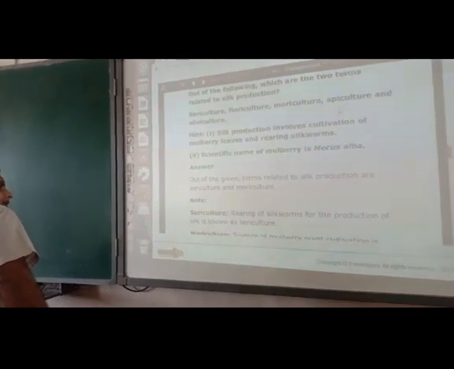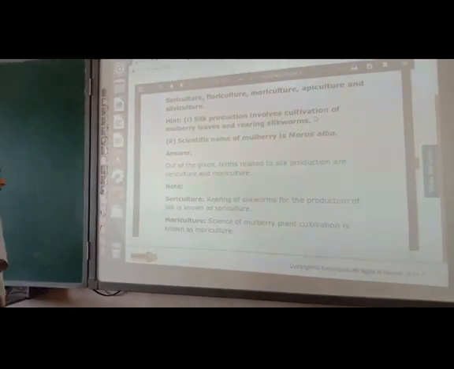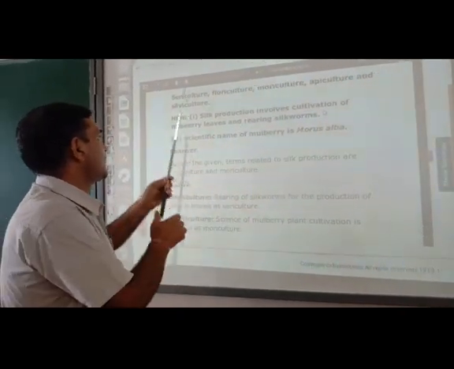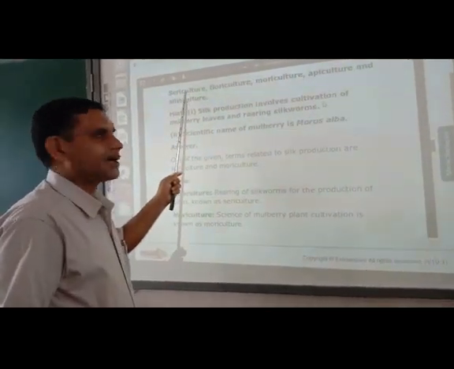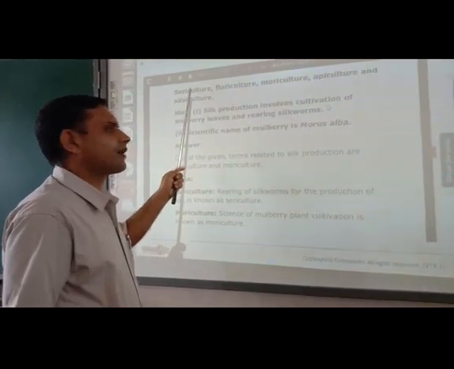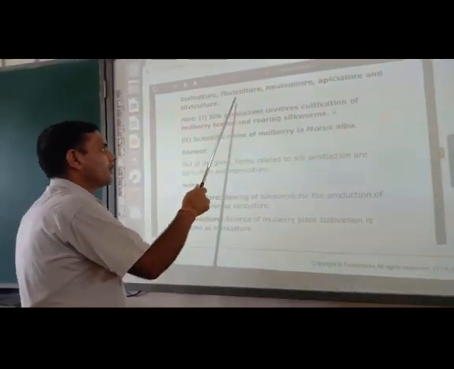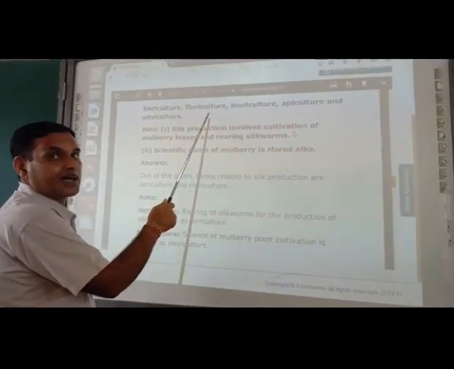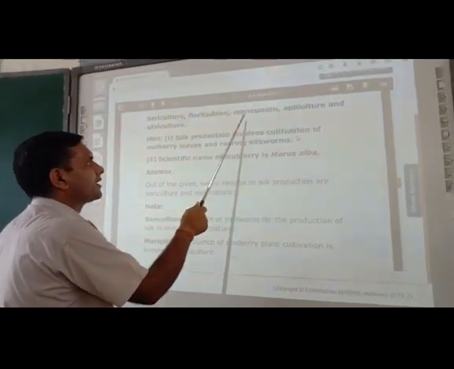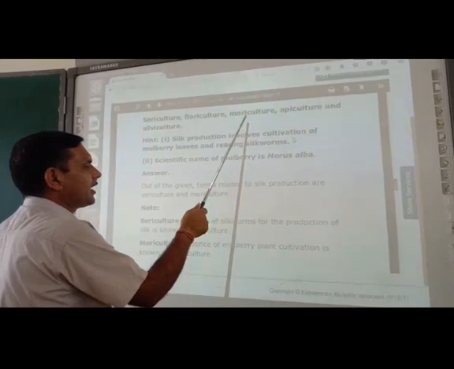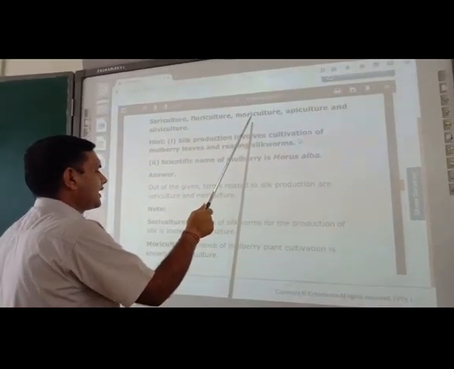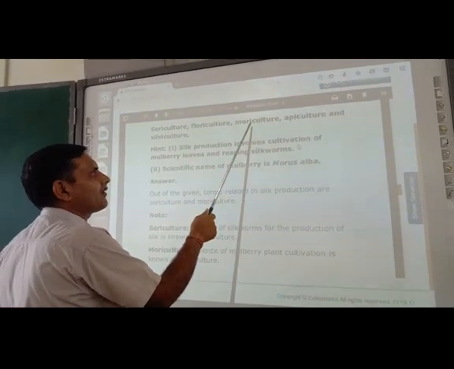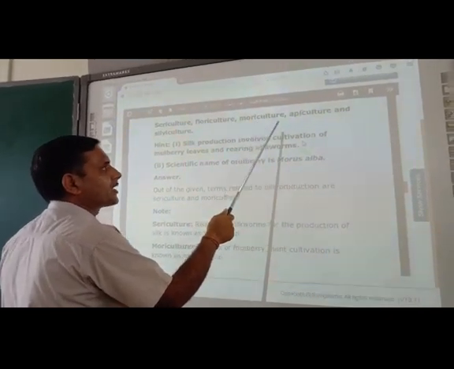So remember, one important thing is there. Just see, sericulture is nothing but rearing of silkworms for obtaining silk. Floriculture is culture of flowers to get different varieties of flowers. Moriculture is the process, the technique of cultivating Morus alba, that is mulberry leaves.